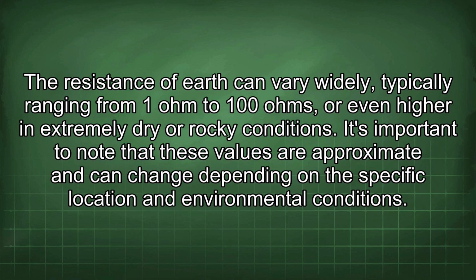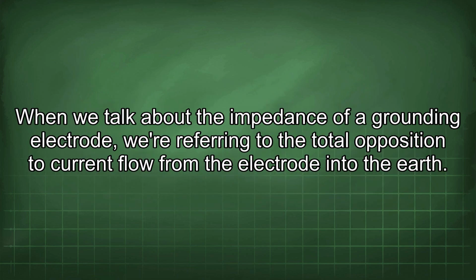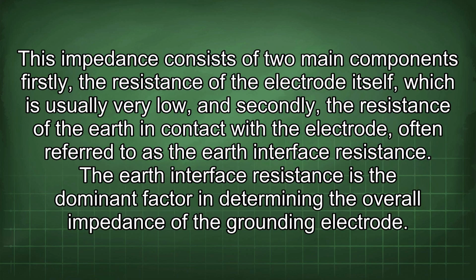When we talk about the impedance of a grounding electrode, we're referring to the total opposition to current flow from the electrode into the earth. This impedance consists of two main components. Firstly, the resistance of the electrode itself, which is usually very low, and secondly, the resistance of the earth in contact with the electrode, often referred to as the earth interface resistance. The earth interface resistance is the dominant factor in determining the overall impedance of the grounding electrode.